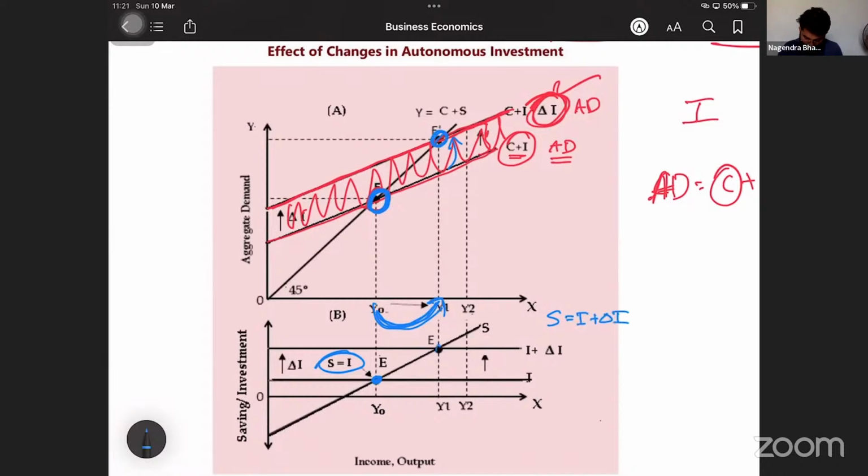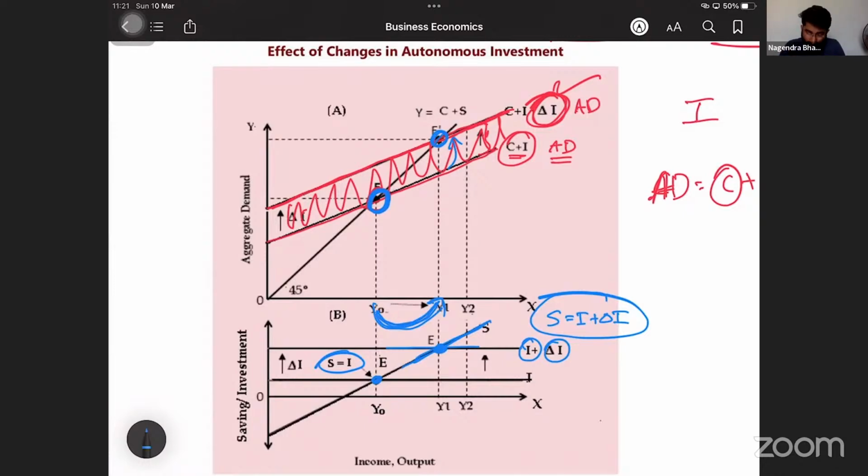This is the S point and this is I plus delta I. So S is equal to I plus delta I will be the equilibrium. Only that is the change. Nothing changed here. People getting this? You only have to understand that investment has increased. Because of the increase in investment, income also got increased.